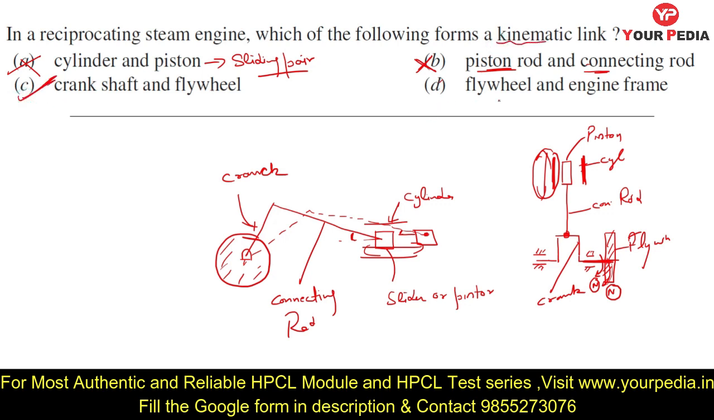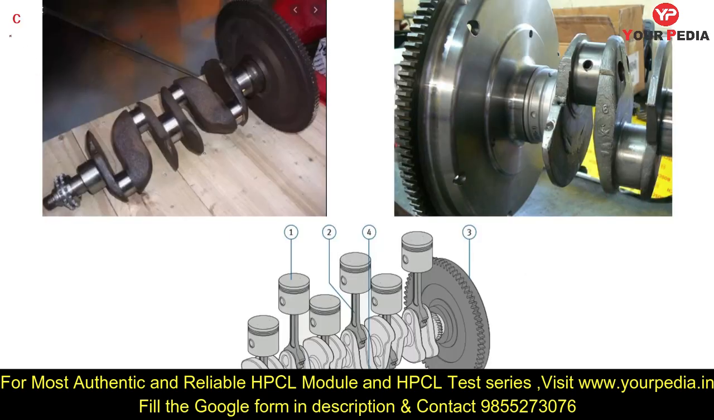Option D, flywheel and engine frame. So what is the engine frame? The engine frame is this. Suppose this whole quantity is fixed. This is fixed, this is fixed, this is also fixed. So it is fixed and the flywheel is rotating with respect to it. So there are two links. The flywheel and crank is a different link and the engine frame is a different link. So it can also be the correct option. So option number C is the correct answer.